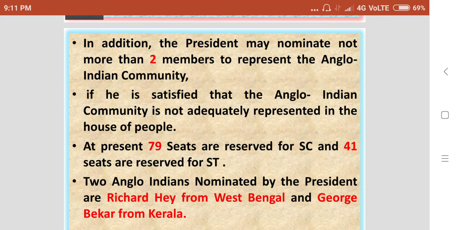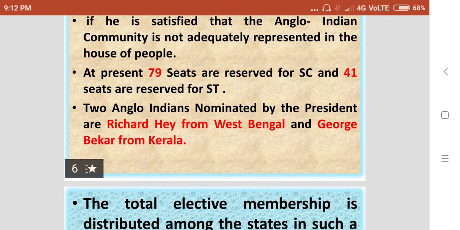At present, 79 seats are reserved for scheduled castes and 41 seats are reserved for scheduled tribes. Two Anglo Indians are nominated by the President, they are Richard Hay from West Bengal and George Baker from Kerala.